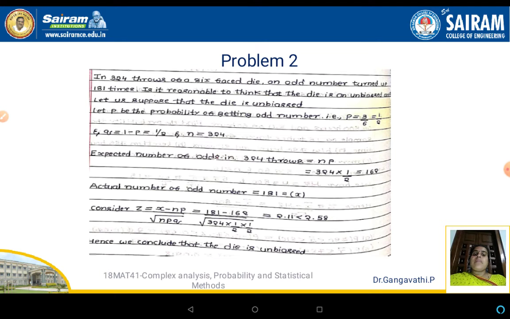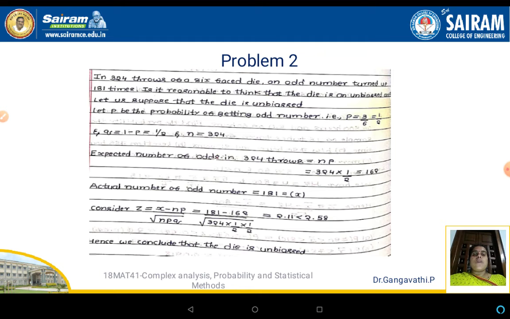So the expected number of odd numbers in 324 throws, that is the mean, is N into P. Substitute for N and for P, which gives the value as 162. So the mu value, the number of odds we are expecting according to the data given, is 162. But the actual number of odd numbers turned up in 324 throws is 181, as per the given data.